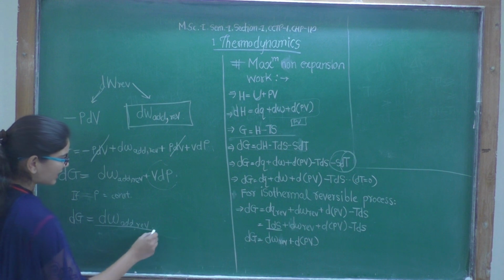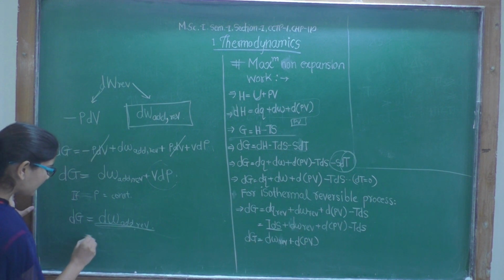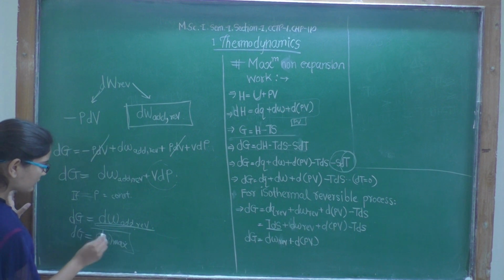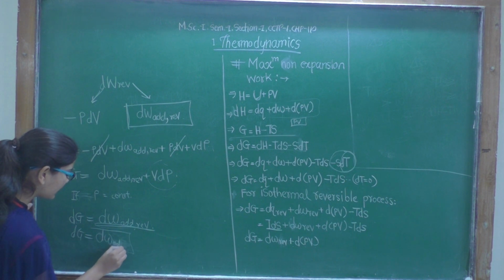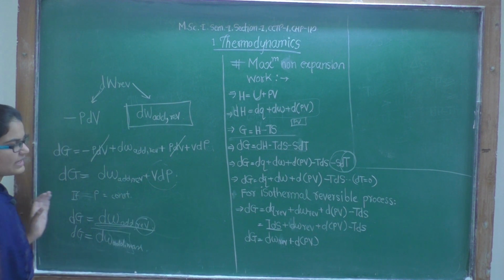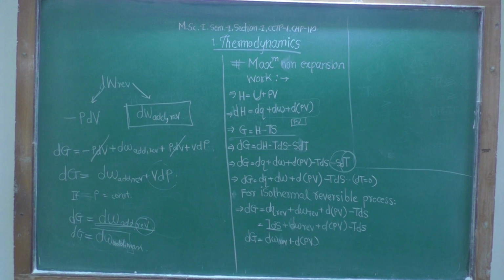So what can we say for this? It is dw maximum additional work, because it is reversible, and we have already seen that reversible work is always maximum.